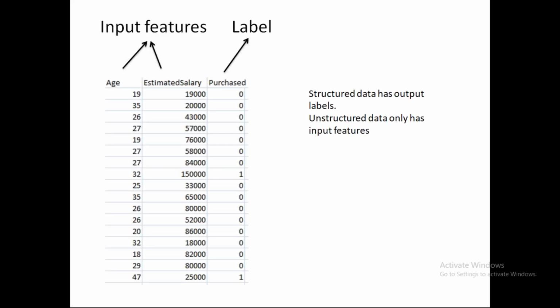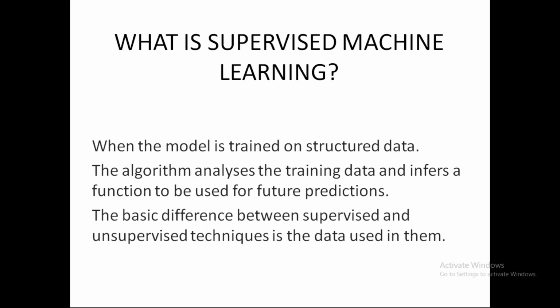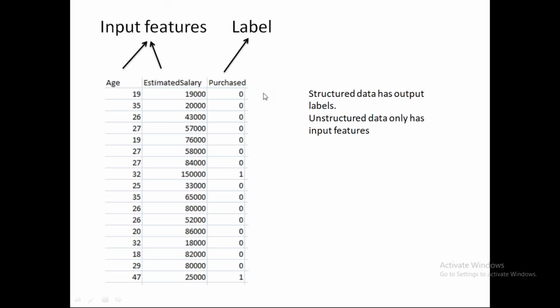Now, what is the basic difference between structured and unstructured data, or supervised or unsupervised machine learning? So it is the data that the model uses. That is the difference between supervised and unsupervised machine learning techniques. Supervised machine learning techniques use structured data. The basic difference between the two types of data is the presence of label.